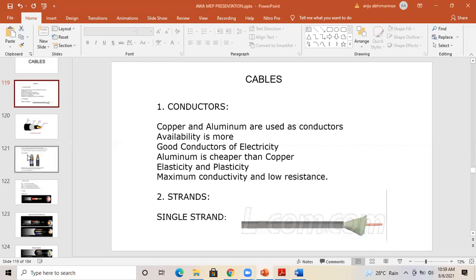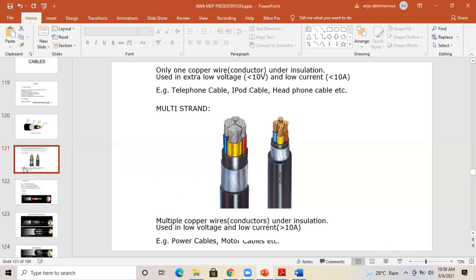Multi-stranded conductors have nearby small conductors in a particular wire format, so the loss will be very much less compared to the single stranded. That is why we select multi-stranded conductors for electrical supply. The reason is known as skin effect. After this, if you Google the word, you will get the proper definition: the tendency of the alternating current to flow to the surface.